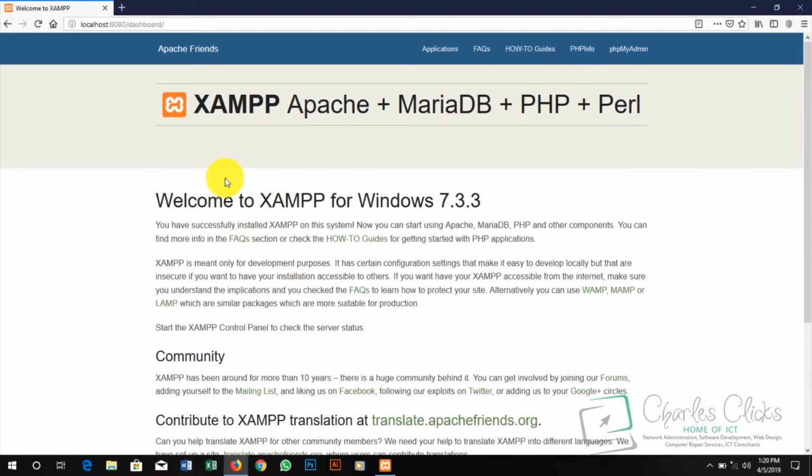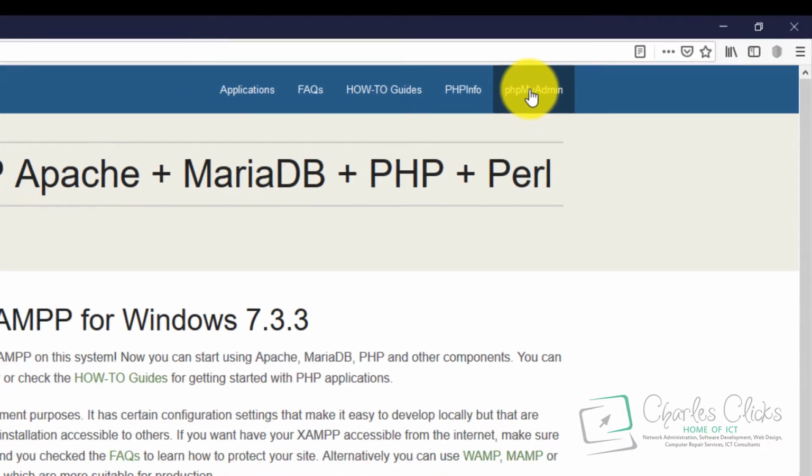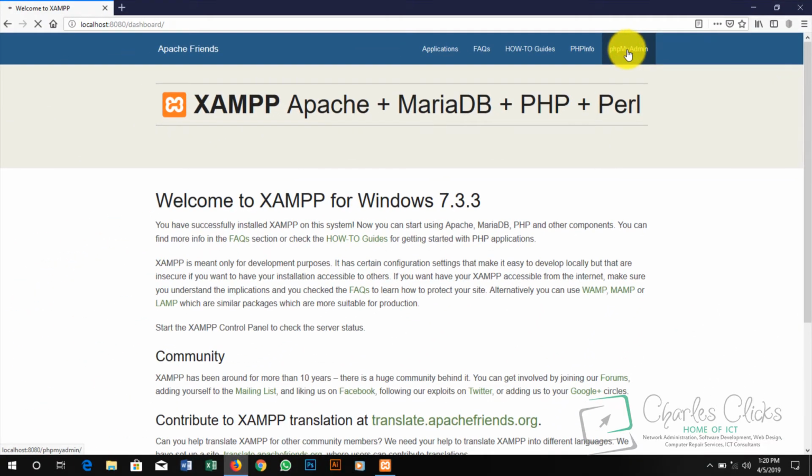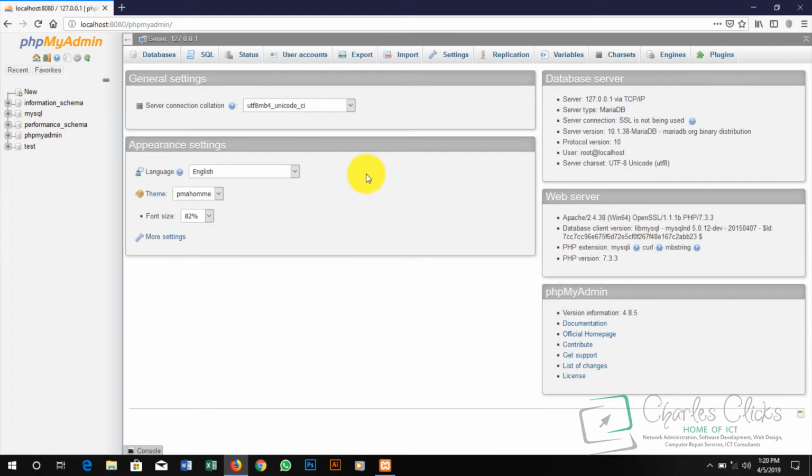So first, what we have to do is to come over here and click on phpMyAdmin. Now when we click on phpMyAdmin, you find out that it is not secured. It didn't prompt us for a username or a password.